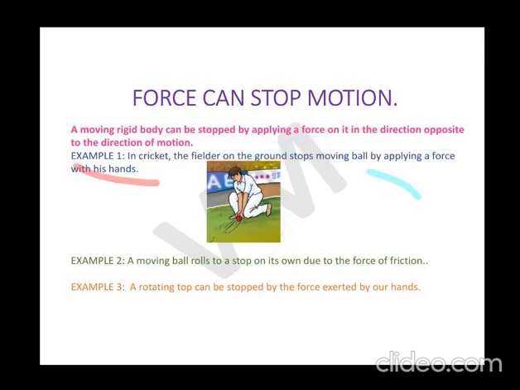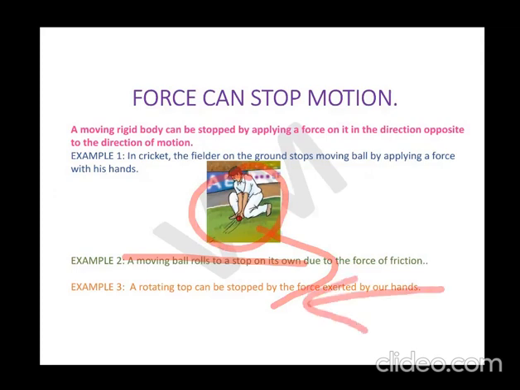Similarly, a moving ball, a ball which is rolling on the ground, you will see that after some time it automatically comes to rest. Why? Because if the ball is moving in this direction, then in the opposite direction there is some force acting. That is the force of friction, that is given by the ground.